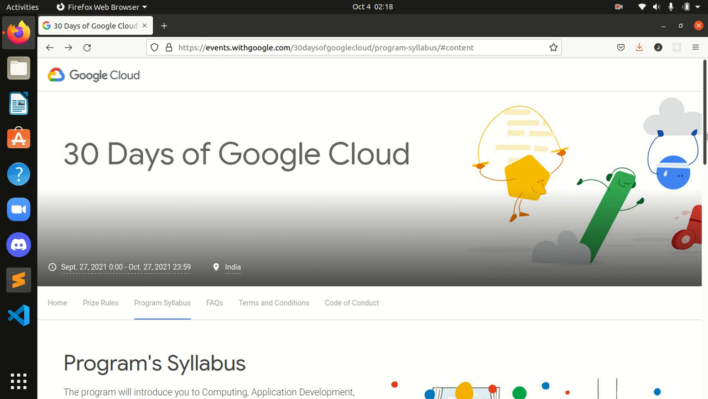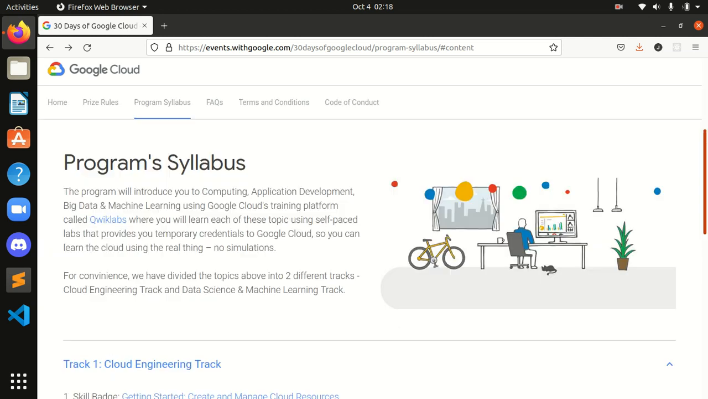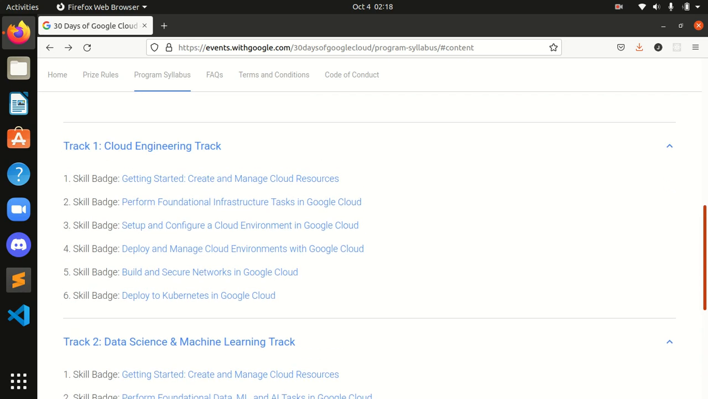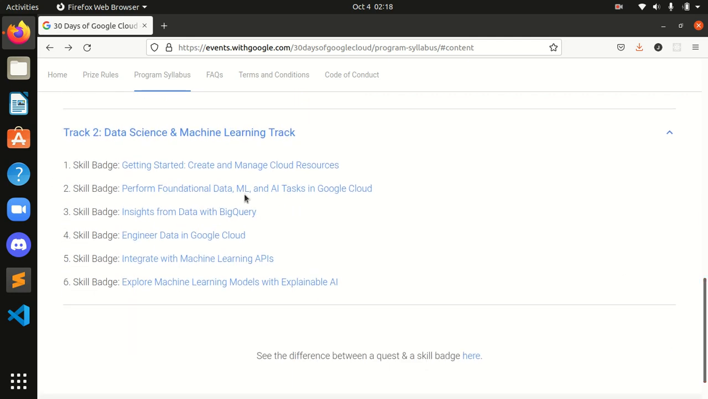So guys, today we are here to do the second track of the 30 Days of Google Cloud program. Yes guys, second track, that is the Data Science and Machine Learning track, the first skill badge, that is our first quest. And guys, you can see that our first skill badge we have already completed in track one, so no need to do it again. So we move on to our second skill badge. We will be naming this second skill badge as our first skill badge.